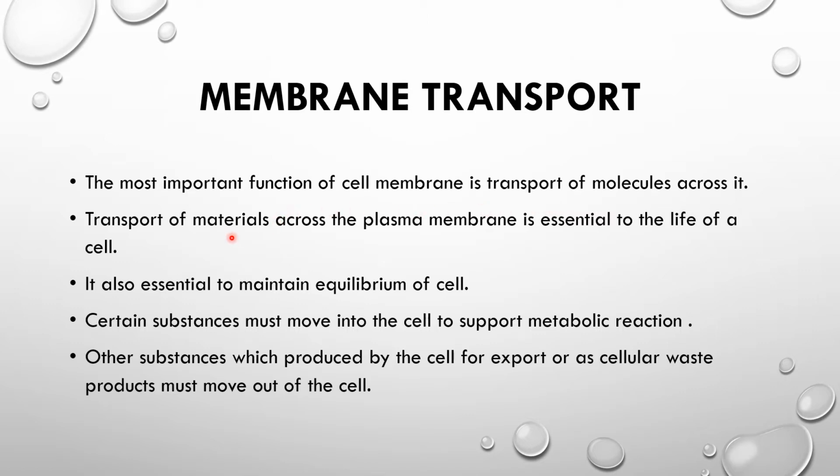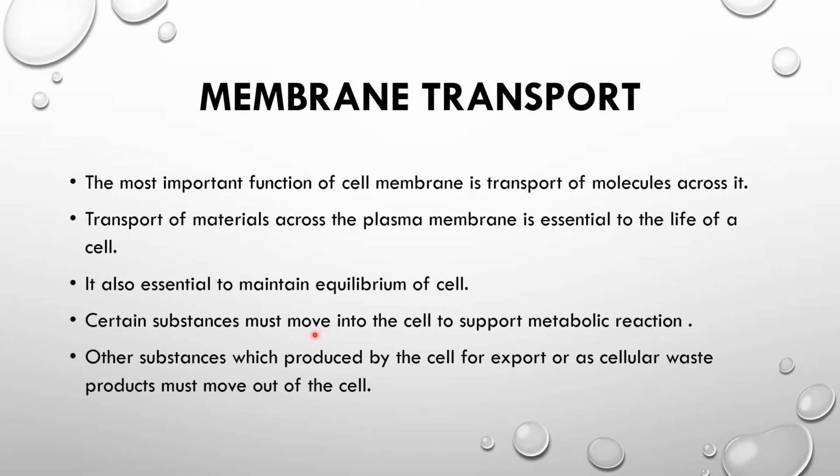The transport of material across the plasma membrane is essential to the life of the cell. The substances which are essential should enter the intracellular space, and those which are waste should move out of the cell. It is also essential to maintain the equilibrium of the cell.